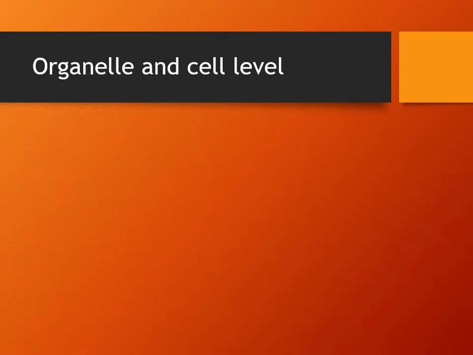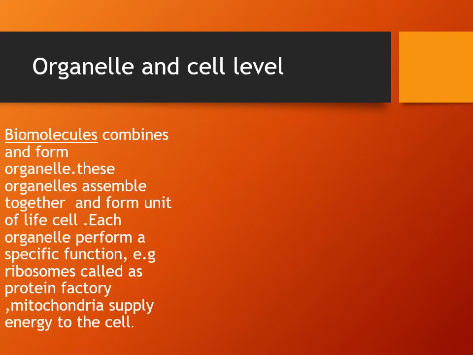The next level is the organelle and the cell level. When many biomolecules combine, they form organelles. These organelles are assembled together and form the unit of life called a cell, and each organelle of a cell performs a specific function. For example, the ribosome is called the protein factory because it synthesizes many different kinds of proteins required by the plant cell or the animal cell. The second one is the mitochondria, which is called the powerhouse of the cell because it supplies energy to the cell.